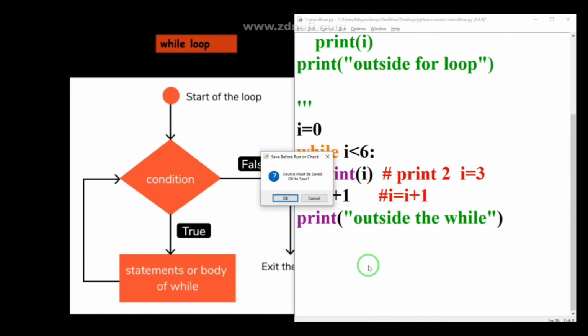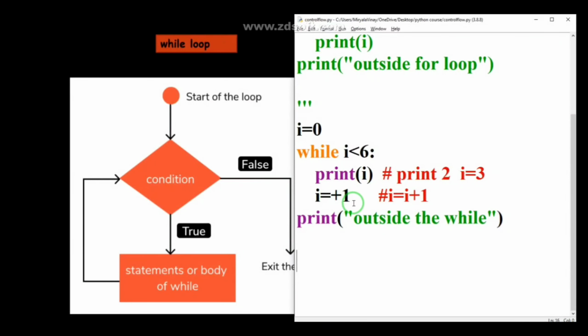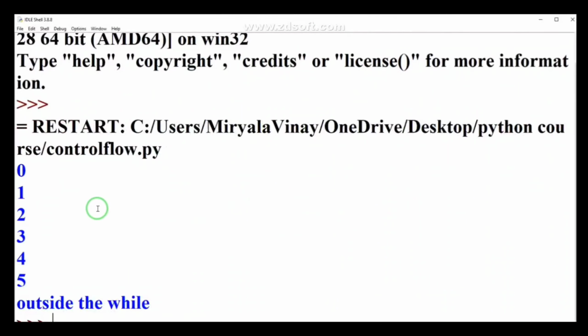So I want to execute right now. Okay, I missed some condition. It should be i plus equal to 1, sorry. This is a small mistake. When I run this program, you can see 0 has been printed.